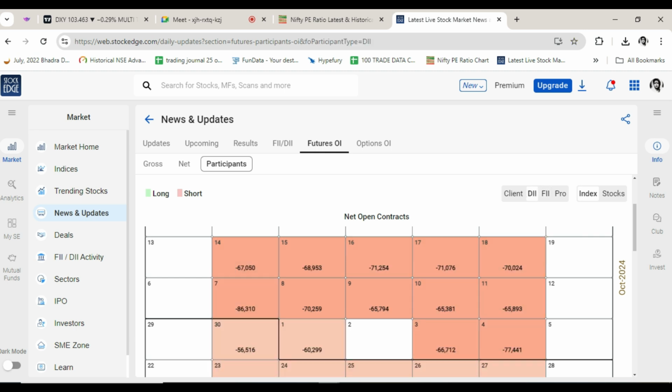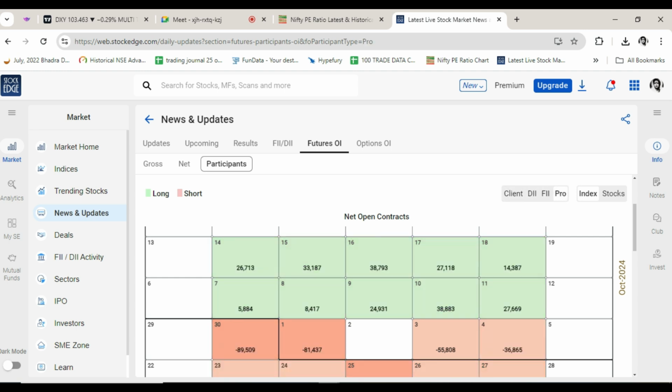Let's see what mutual funds and DIIs did. DIIs went from minus 71 to minus 70. Longs 1,13, and here 1,13, same. Shorts 184, 183. So some very minor short covering by DIIs. Then retail further increased their longs. Then who shorted?